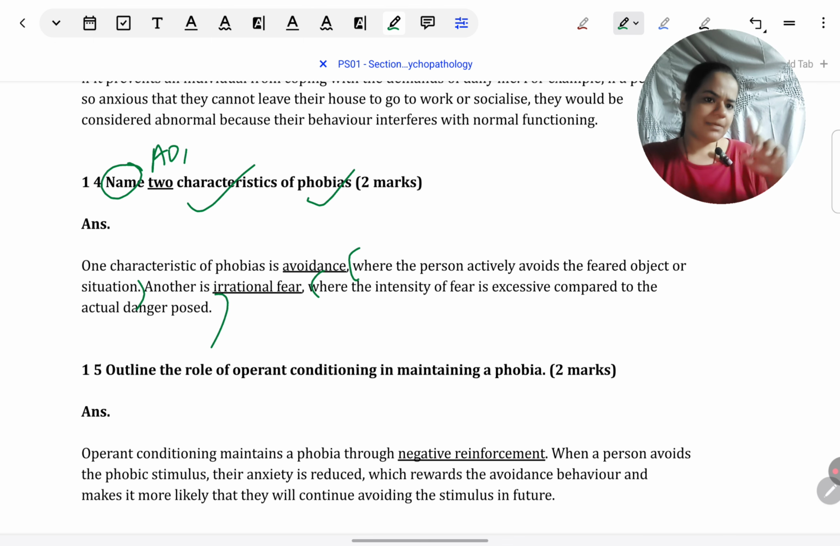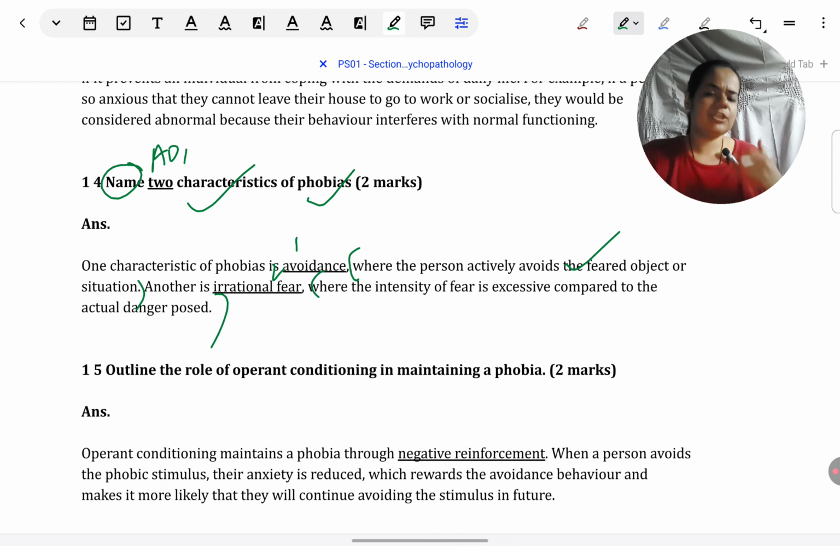So for example, I've named that avoidance is one feature. As you know, it's a behavioral feature of phobia. Then I've just explained in a few words that it is avoiding the feared stimulus. Don't want to write this, you can skip this. So this is when the person chooses not to go near, not to confront the stimulus that they are afraid of. And the second one I've named is irrational fear. So I'll get a 2 mark there. And then I've just explained it in a few words.